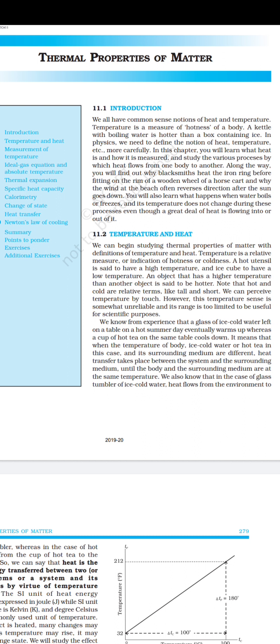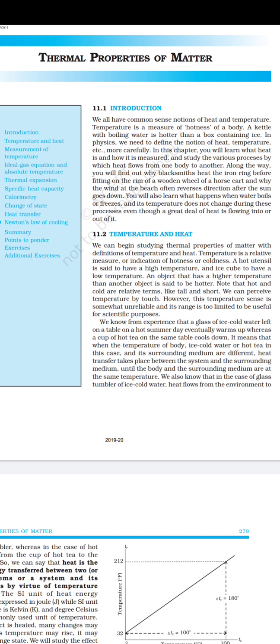This heat can transfer between two systems or between a system and a surrounding. A system is a body in which we have to study the particles and the effect of temperature on them. The surrounding is everything except that system, whatever is in the environment.